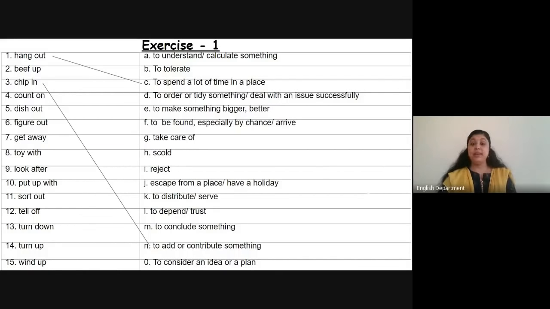Next, count on. Yes, to depend or trust. Dish out. To distribute or serve. Good. Figure out. Understand or calculate something.